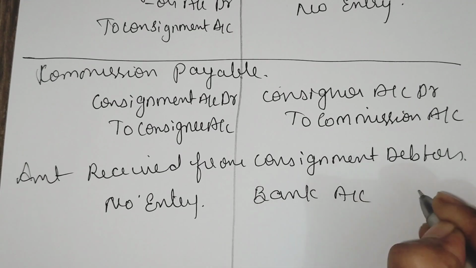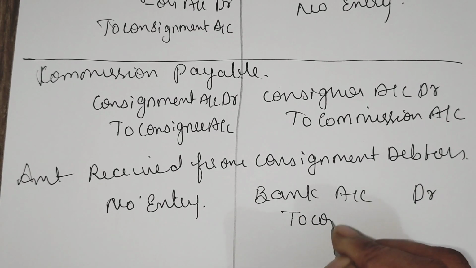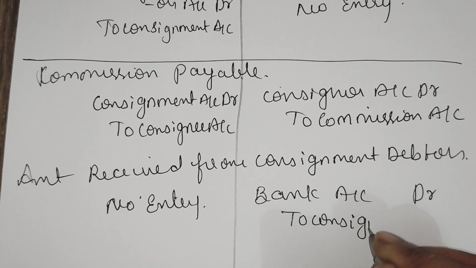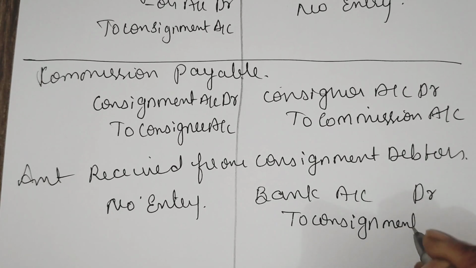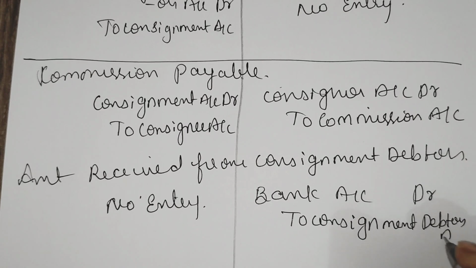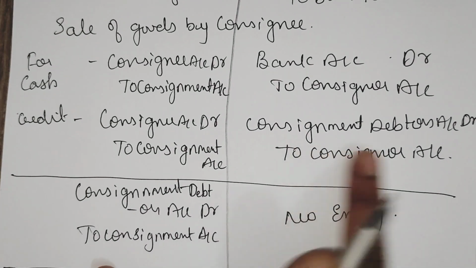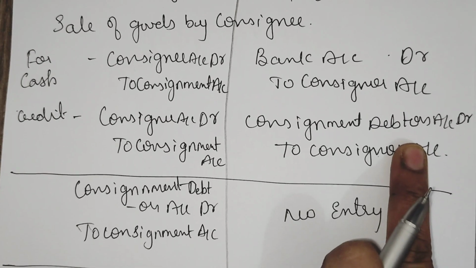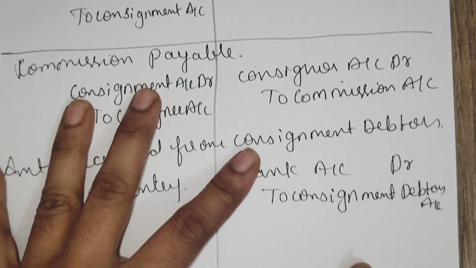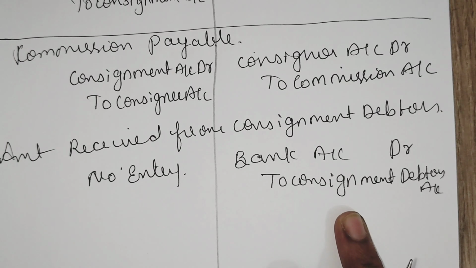Bank account debtor to consignment debtors account. At the time of sale we debited the consignment debtors account, so here, as we are receiving the amount, we are crediting the consignment debtors account.